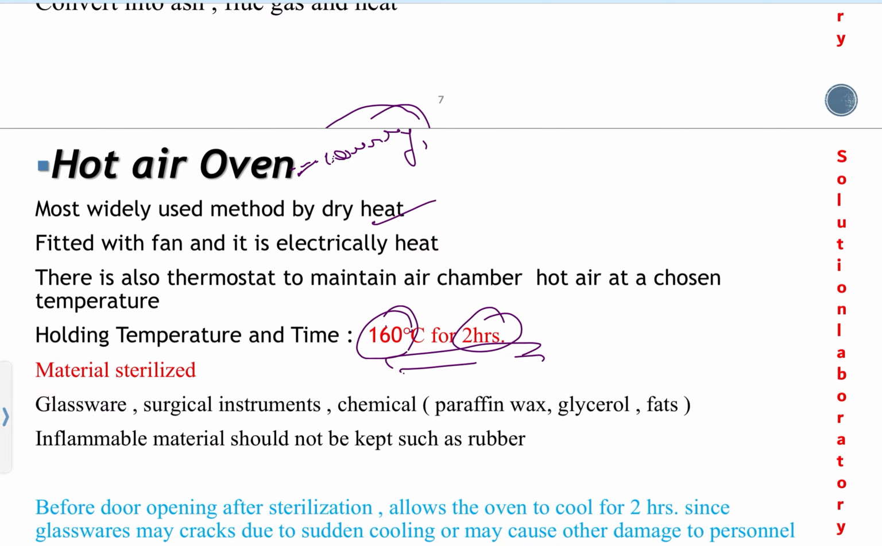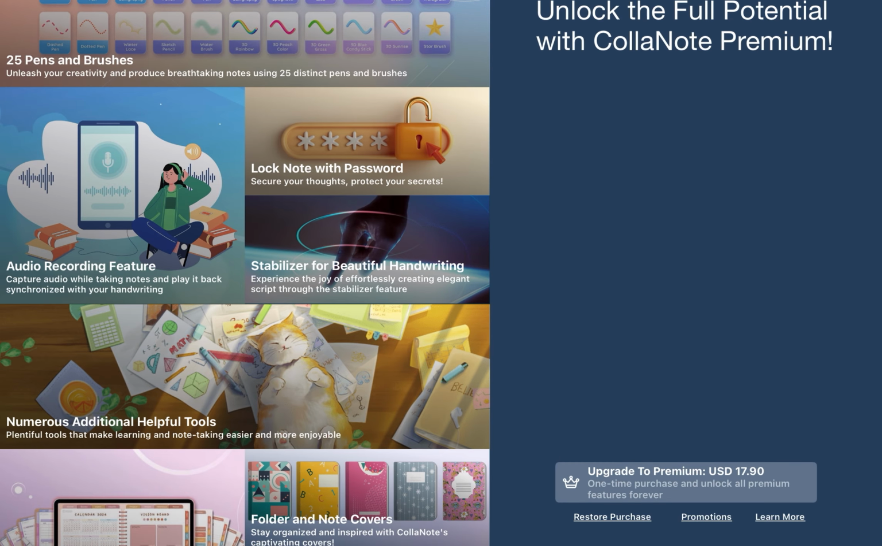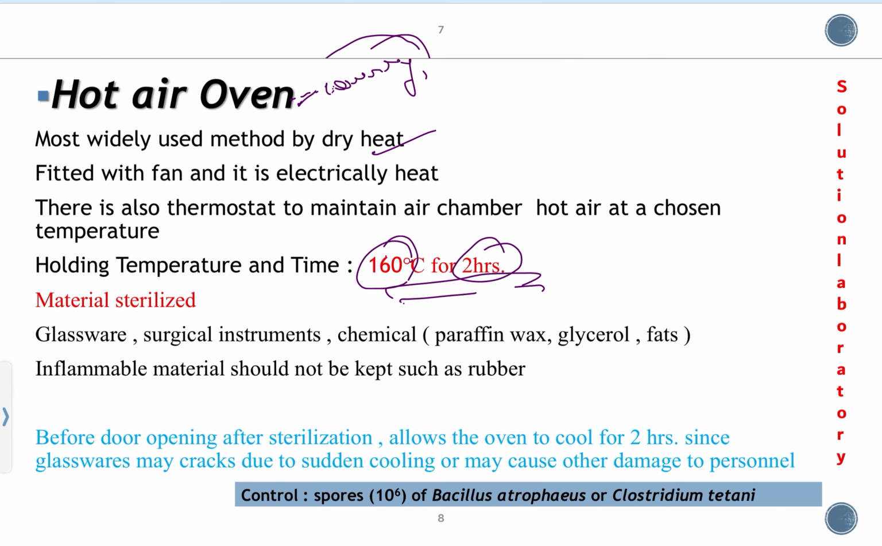Materials which we can sterilize in hot air: what do these materials mean, and what are the examples? Glassware, surgical instruments, and chemicals like paraffin wax, glycerol, fat. These are the chemicals which can be sterilized in hot air. The material should not be flammable. Inflammable materials should not be kept in the hot air oven. Flammable materials are not allowed.